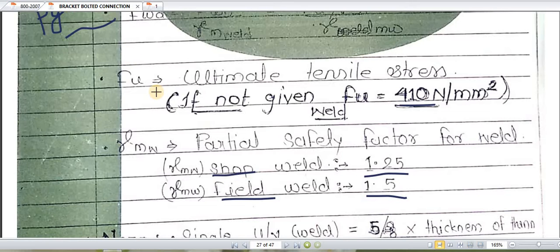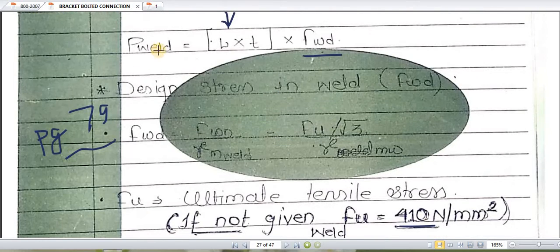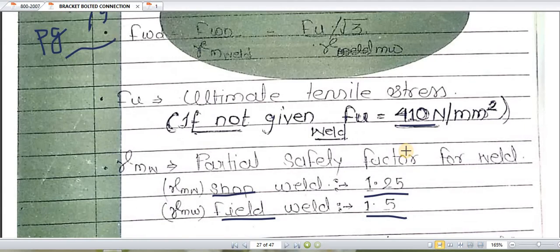Design strength of weld. So how to find out the load taken by welds? Again I am repeating this. The load P on the weld is equal to area into stress, that is, area into ultimate tensile stress. How to find out area? Length into thickness of weld. How to find out the ultimate tensile stress? We have to refer to page number 79. It comes to be FU divided by square root of 3 gamma MW, and FU we will take as 410 Newton per mm square.